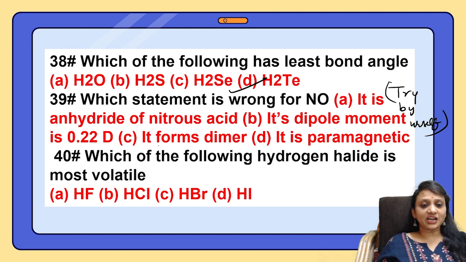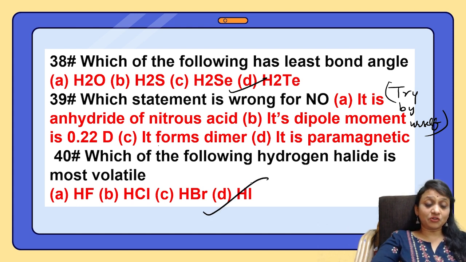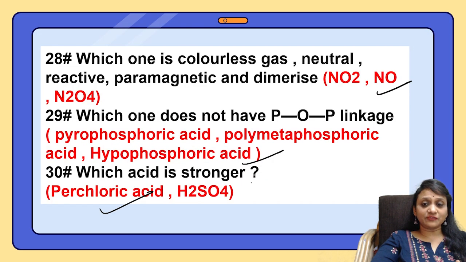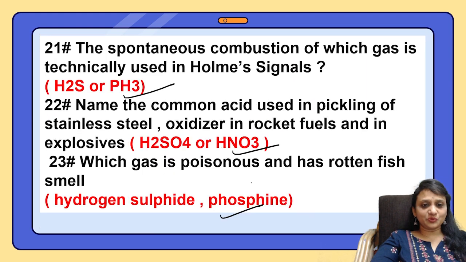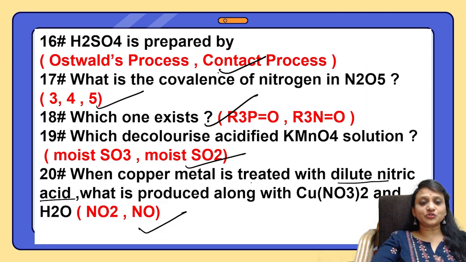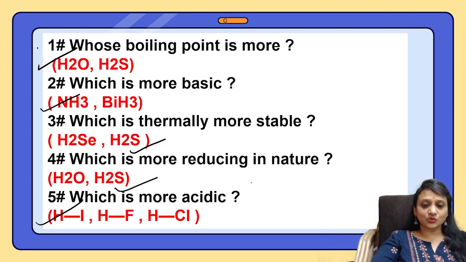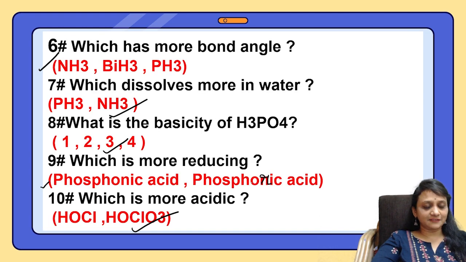Which of the following hydrogen halides is most volatile? Larger the size, more volatile. Simple. So we have done 40 questions in almost 10 minutes, isn't it, students? I started explaining one question, I gave the options. So keep noting. This is the time you need to learn all the questions like this. Easy, isn't it, students? So the whole of inorganic chemistry is covered in this.